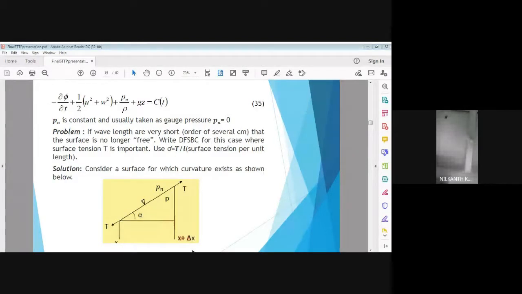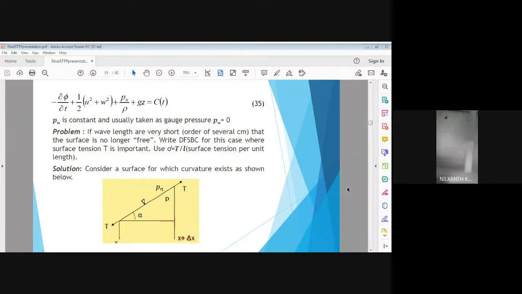The net pressure is usually a gauge pressure, and we all know that wherever atmospheric pressure is acting, we assume that the net value is taken. So equation number 35 is the linearized equation.